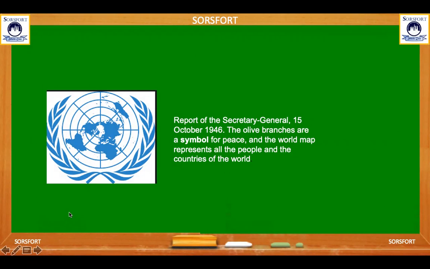Before that, we learn about the symbols of the United Nations. From the Report of the Secretary General, 15 October 1946: the olive branches are a symbol for peace, and the world map represents all the people and the countries of the world.